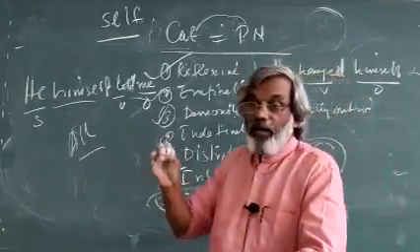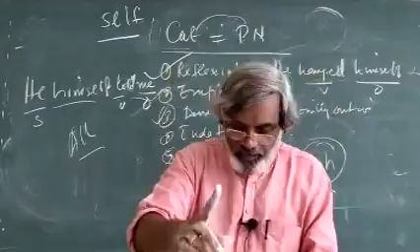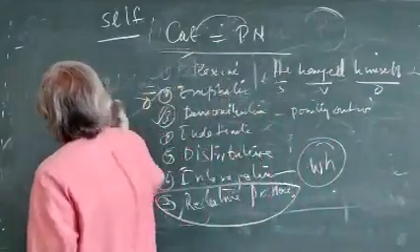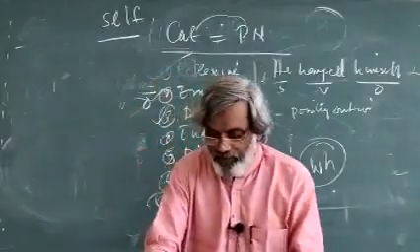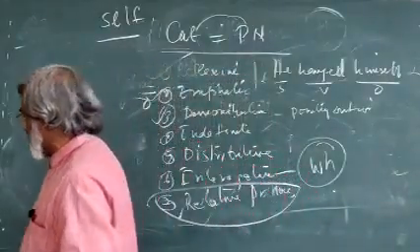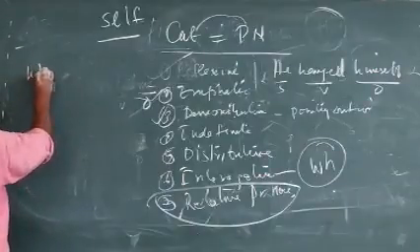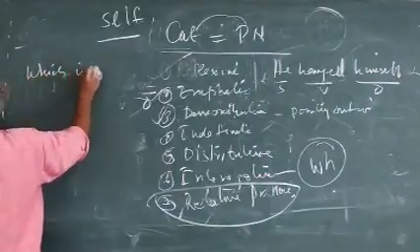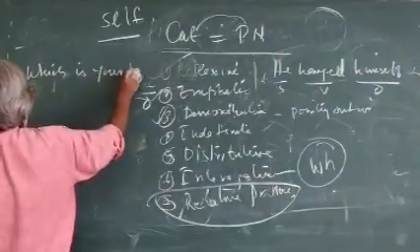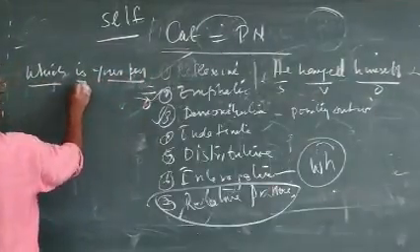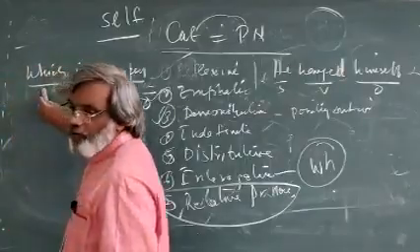Here there is a problem that you keep in mind. Interrogative pronoun is sometimes confused with the interrogative adjective. Example, look here: which is your pen? Is is the verb. Here, this is a pronoun.